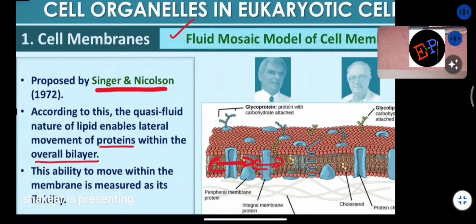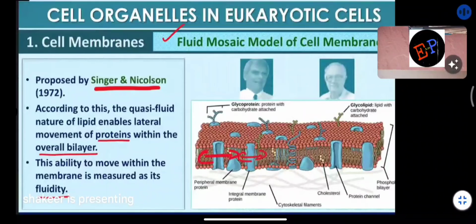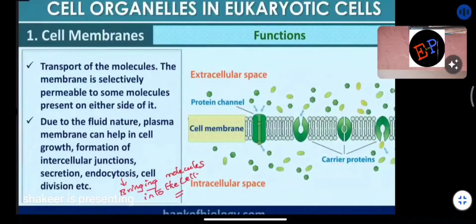Okay, ma? So this observation was done by Singer and Nicholson, and that is why this model we call it as fluid mosaic model. So this ability to move within a membrane is measured as its fluidity. So if the proteins are able to move within the lipids easily, then we say its fluidity is greater. If it is not able to move freely, then we say its fluidity is lesser. That's it.